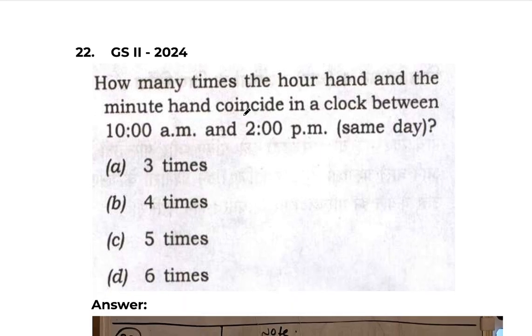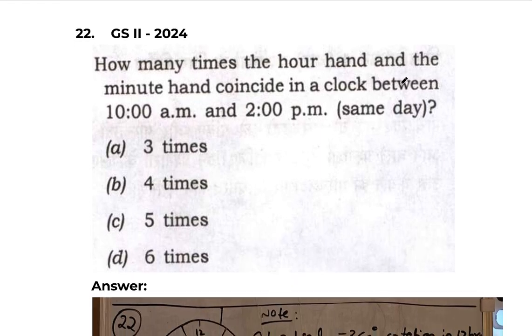Fine. Next question. How many times do the hour hand and the minute hand coincide in a clock between 10 a.m. and 2 p.m. on the same day? See, imagine a clock. A clock is a circle, right? Circle means it is 360 degrees. That is the first point you have to remember.